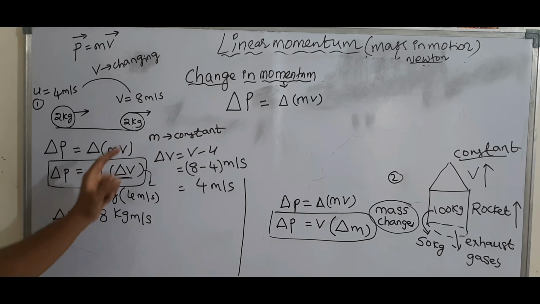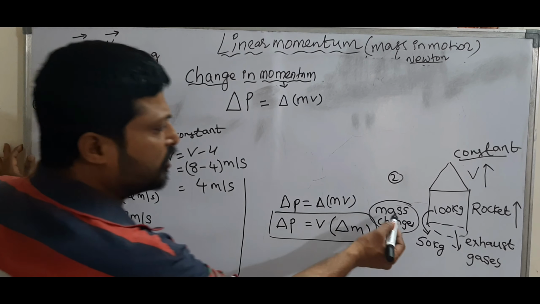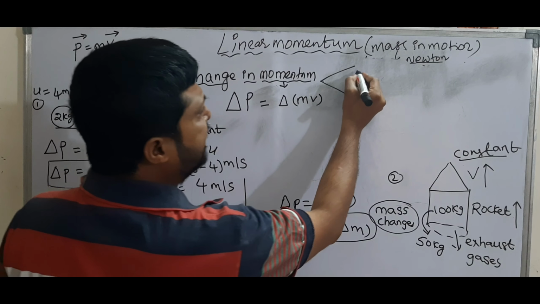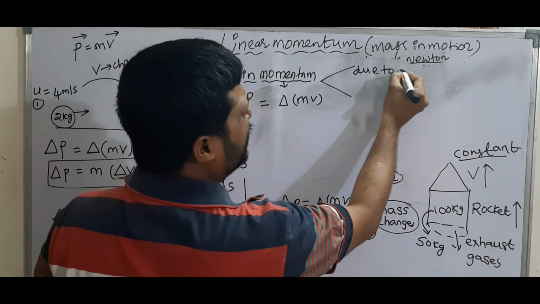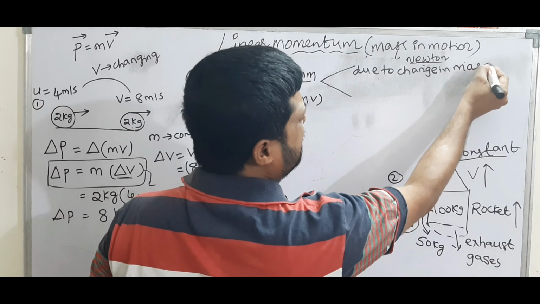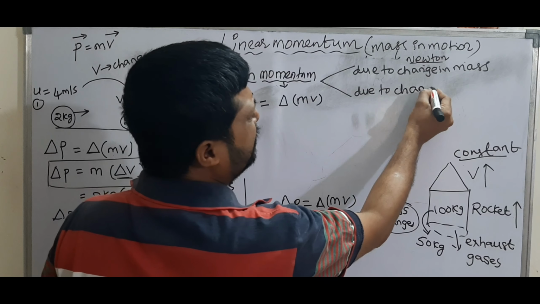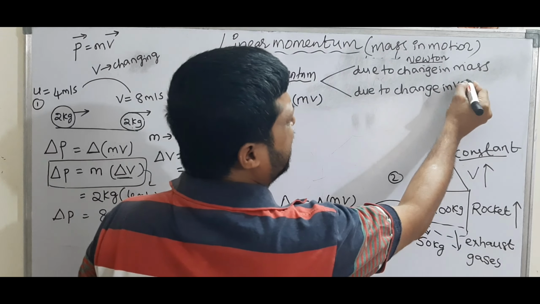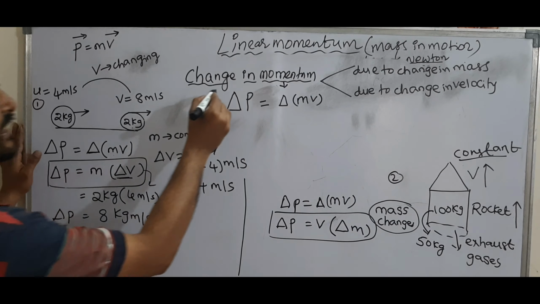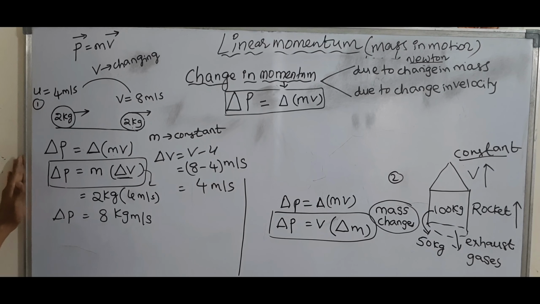Momentum is changing due to change in velocity and due to change in mass. So this is a general formula for change in momentum.